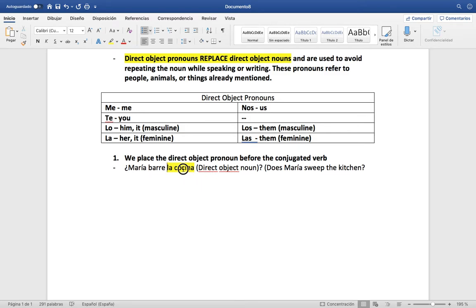Right? Because we're talking about la cocina. And cocina, a noun, remember, is a person, place, or thing. So cocina is a place, right? So this is our direct object noun.